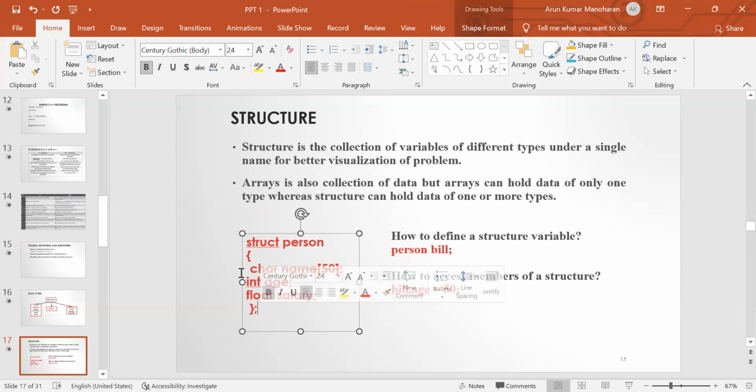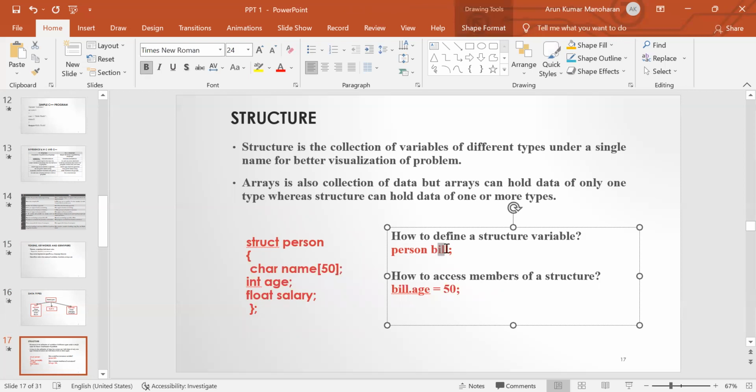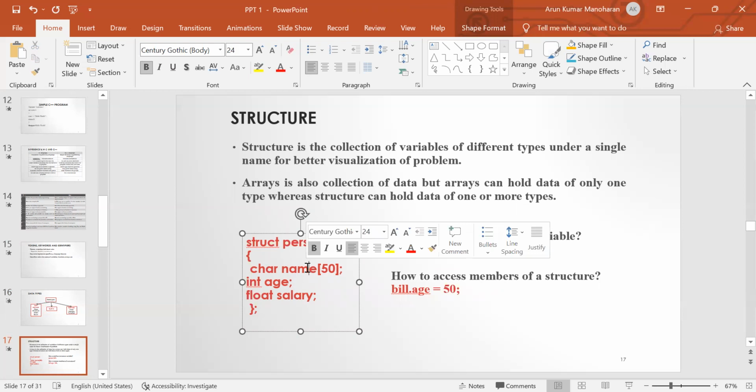After declaring the structure, next we have to declare a structure variable. We can declare a structure variable by using the structure name followed by the variable name, here fill. By using this variable name, we access all the structure members: name, age, and salary. We access these members by using the variable name followed by the dot operator and then the structure member. Structure is a user defined data type. Based on their requirement, users can derive their own data type. Structure is a collection of variables of different data types.